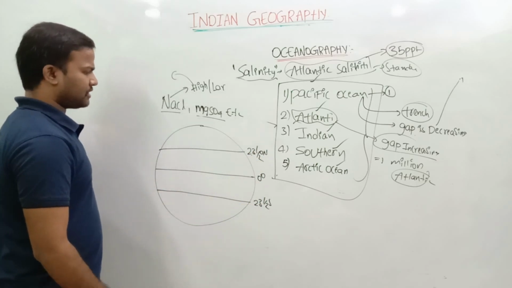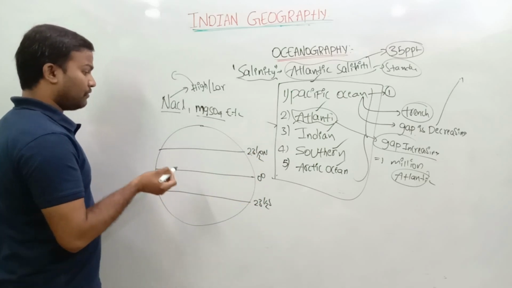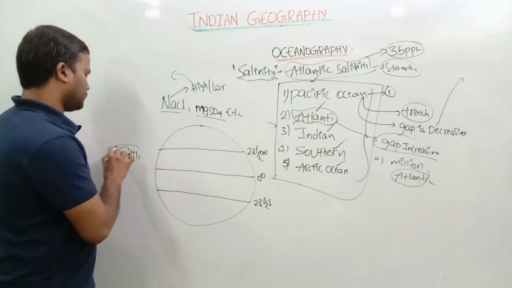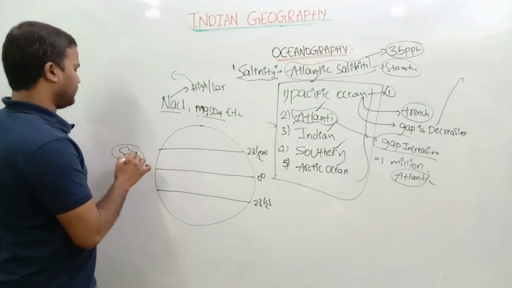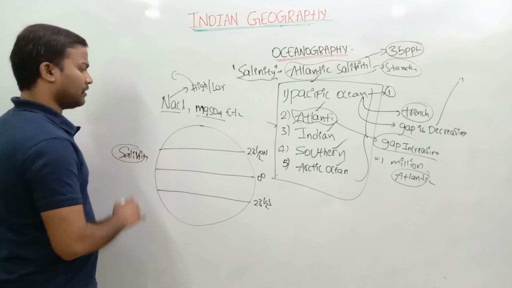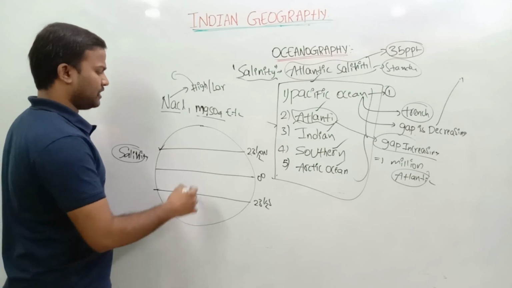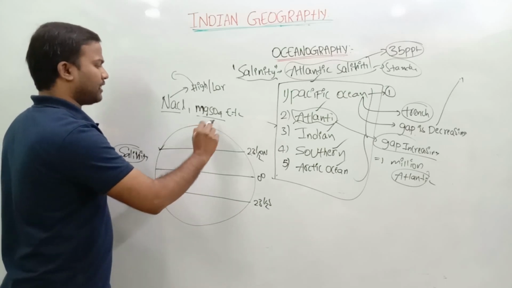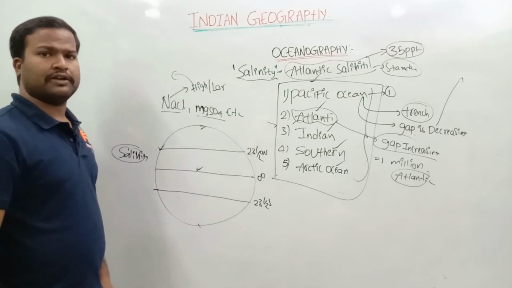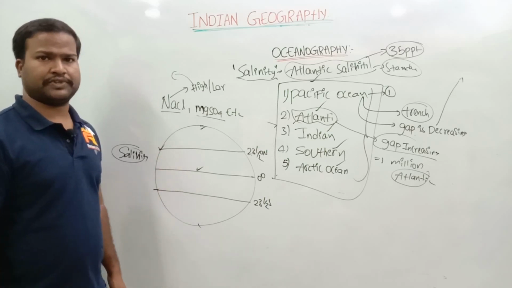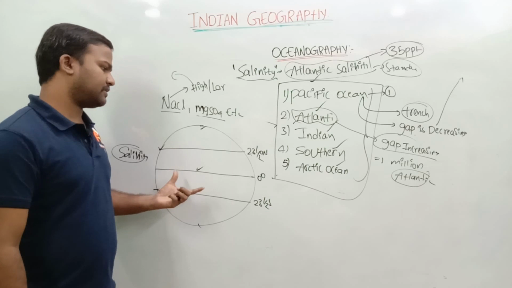In examinations they will ask like that: on which latitude is the salinity high? A, Tropic of Cancer; B, Tropic of Capricorn; C, Equator; D, Arctic and Antarctic. This is how the questions will be asked in examinations.